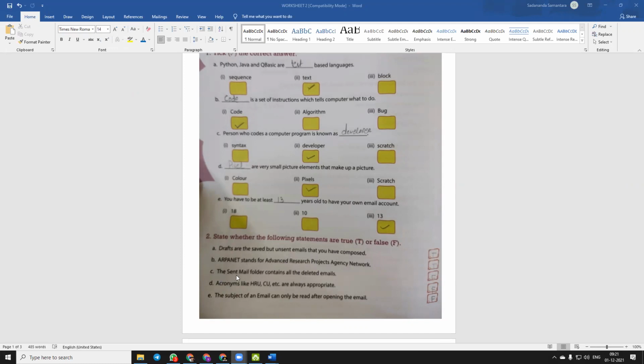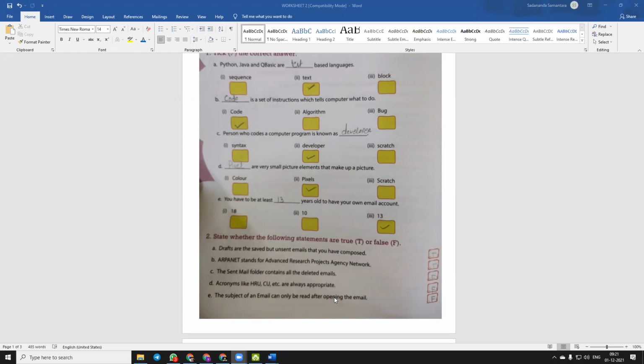Question number C. The sent mail folder contains all the deleted emails. False. Okay. False. D. Acronyms like HRU, CU, etc. are always appropriate. False. Question number E. The subject of an email can only be read after opening the email. False.